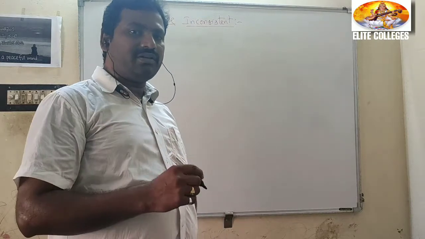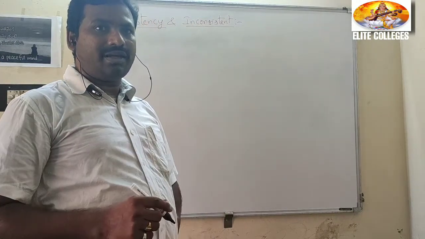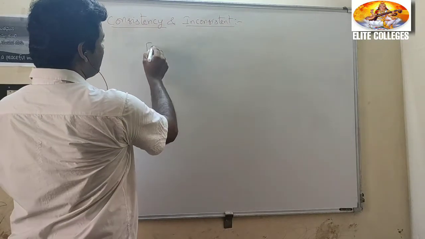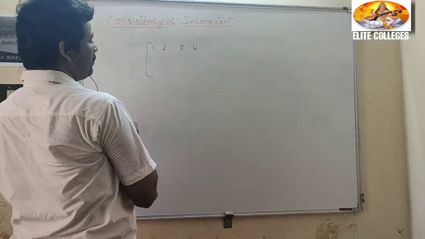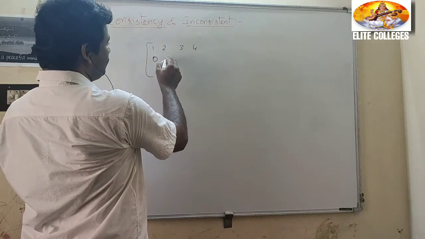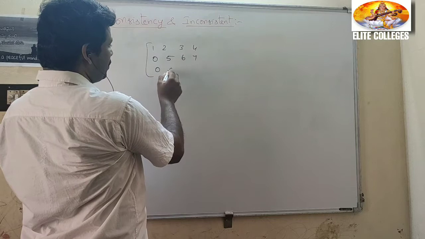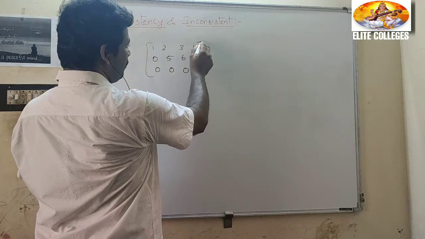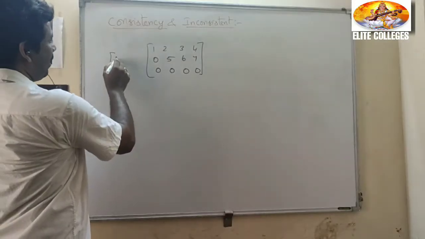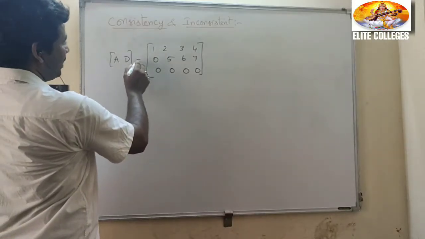Now find the rank by using echelon form. This is the augmented matrix I am taking: 1, 2, 3, 4; 0, 5, 6, 7; 0, 0, 0, 0. What is the rank of the matrix? Actually, this is the augmented matrix AD.